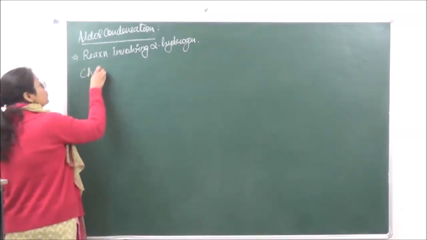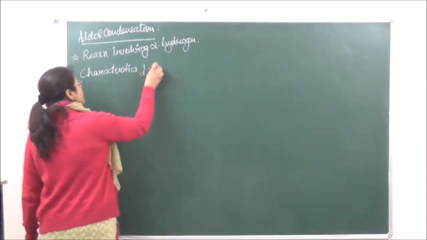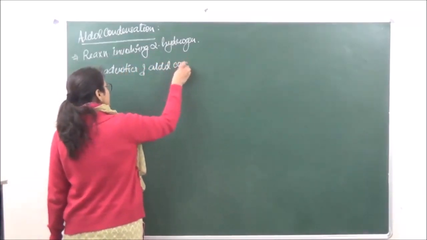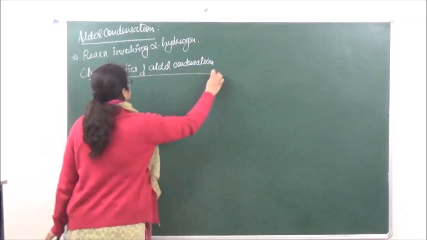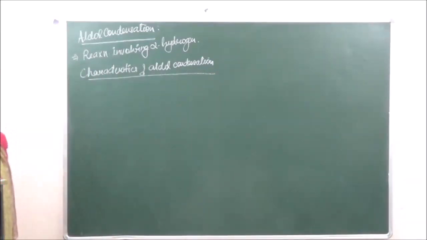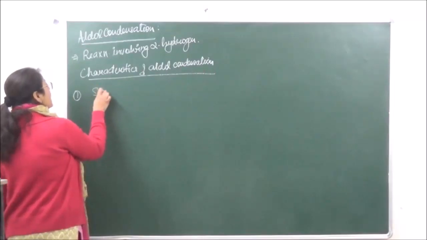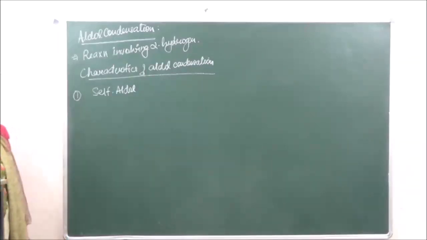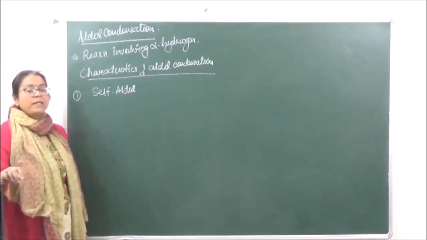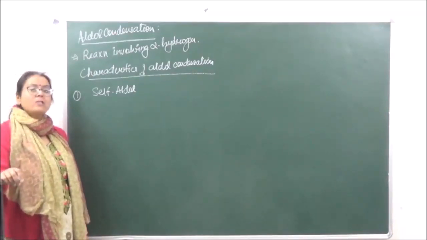Okay, so over here we have to just note down the following points. Let's see what are going to be the characteristics of aldol condensation. When we are looking at the characteristics of aldol condensation, there are two types of aldol condensation which we are going to discuss. One which is known as self-aldol condensation. Self-aldol condensation will take place between two similar molecules. So if you're taking one acetaldehyde, then the second molecule also has to be an acetaldehyde.